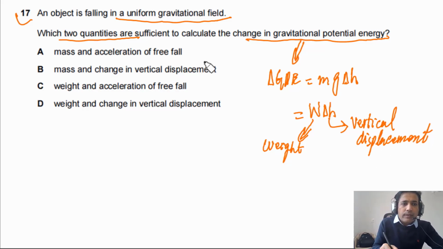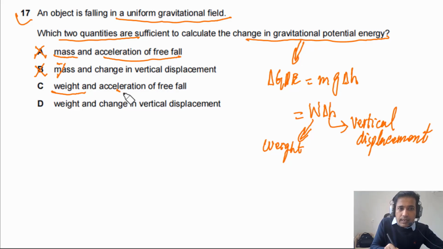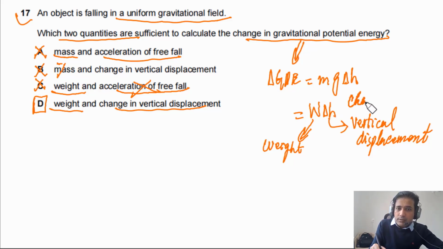Now if you look at the given options, option A is mass and acceleration of free fall. This is not enough. Mass and change in vertical displacement is also not enough, so this is also not a possible answer. Weight and acceleration of free fall is incorrect. If we have weight, we need vertical displacement, so this option is also not correct. Weight and change in vertical displacement: the answer has to be D, because we're calculating change in GPE. So the answer for this one is D.